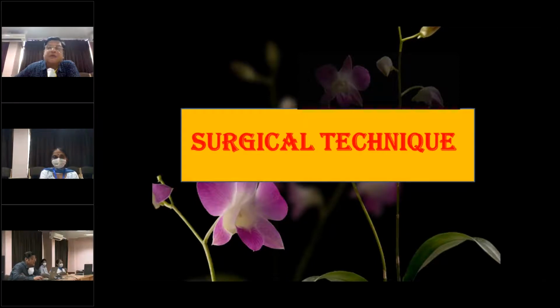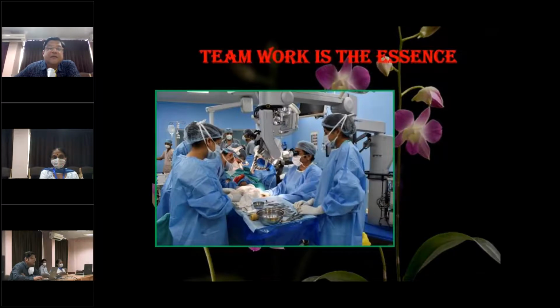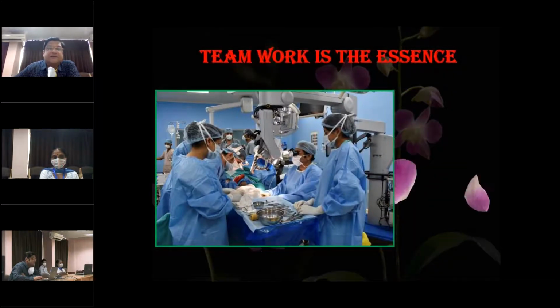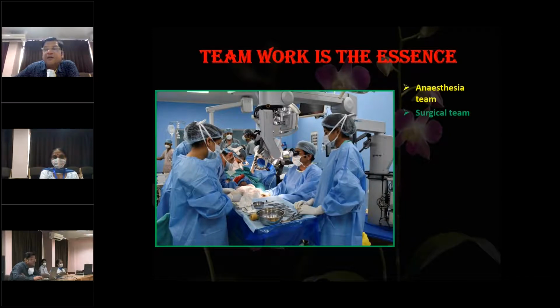Now, a little bit about the surgical technique before I go on to show the cases. Basically, teamwork is the essence. You have the anesthesia team, which is busy anesthetizing the patient and looking after things during anesthesia. You have the surgical team, the surgeon, the assistant. All of them have a separate defined task. You have the scrub nurses, floor nurses, and instrument technician.